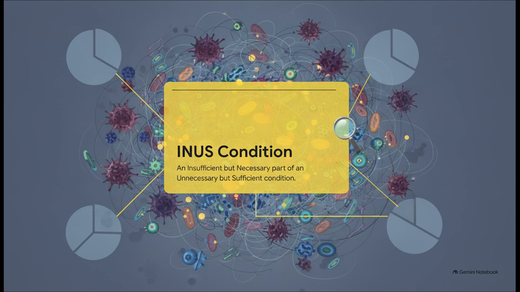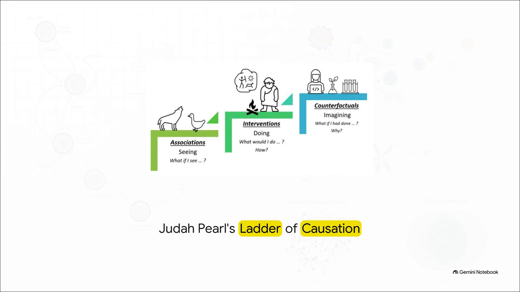Instead, we have what philosophers call a causal pie. An INUS condition just means a specific factor might be insufficient all on its own, but it's a necessary slice of a much larger pie of conditions that, when put together, are sufficient to actually cause that tumor to progress. To really elevate our thinking here, we should look at Judea Pearl's ladder of causation. It's a fantastic mental model. Down at the very bottom rung, we have associations. This is merely seeing that two things happen to occur together. And honestly, a huge chunk of current cancer research is completely stuck on this bottom rung.